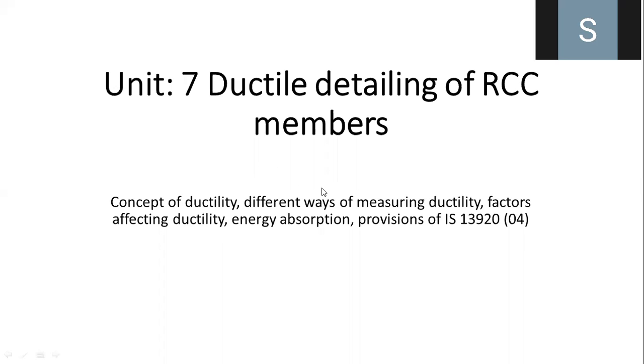Good afternoon, everybody. Today we will start our unit number 7. The name of the chapter is Ductile Detailing of RCC Members. In this, we see the first syllabus of this chapter: concept of ductility, different ways of measuring ductility, factors affecting ductility, energy absorption, and provisions of IS 13920.